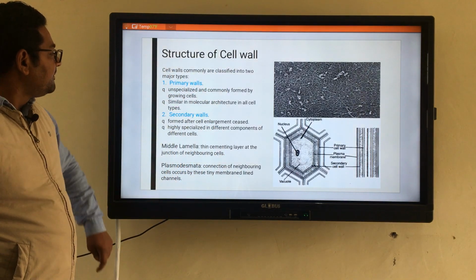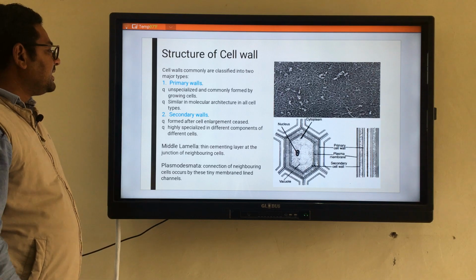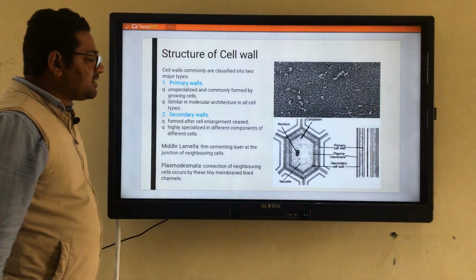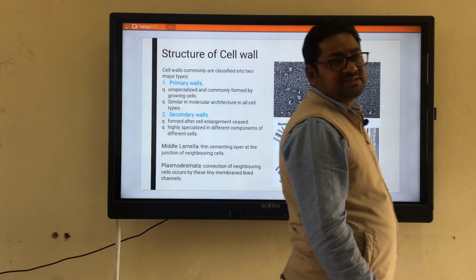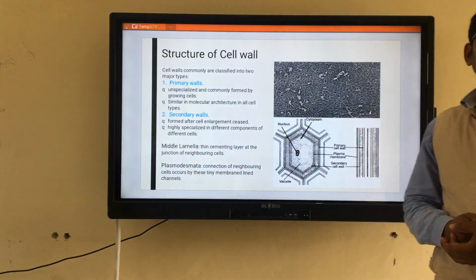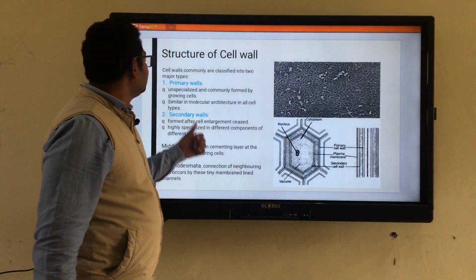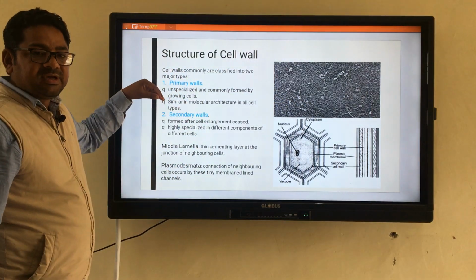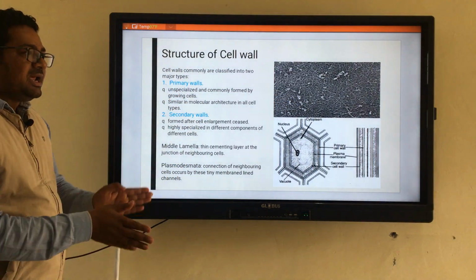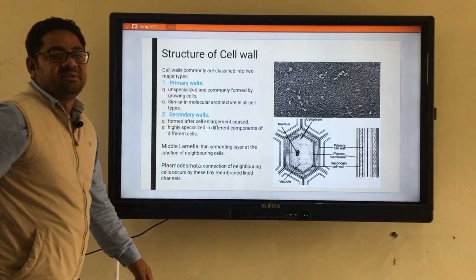This primary wall is generally unspecialized and commonly formed by the growing cells. It means if the cells are in the initial stages of development, the plant cell produces a wall, and that wall is named the primary wall.